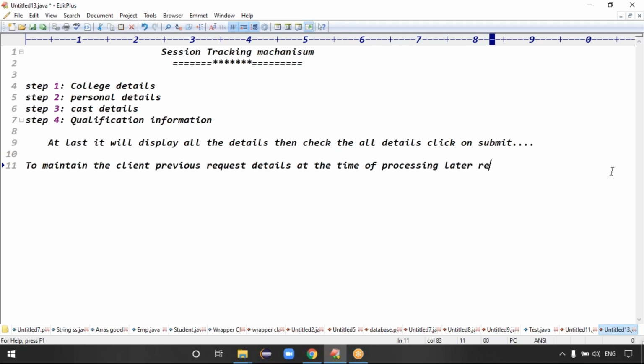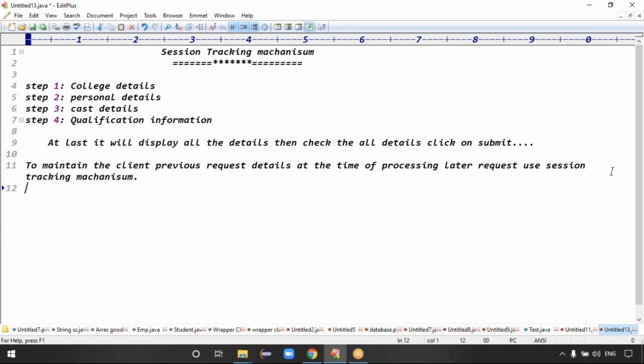While processing the second request, I want to maintain the client's previous first request details at the server side. We use the session tracking mechanism.